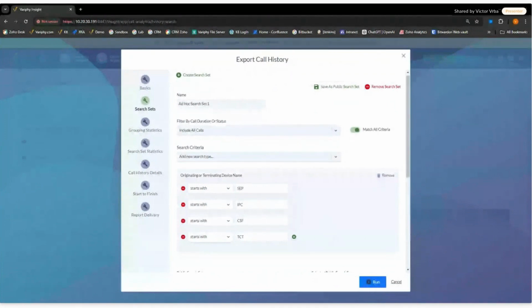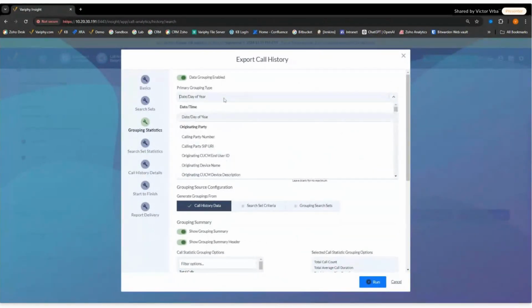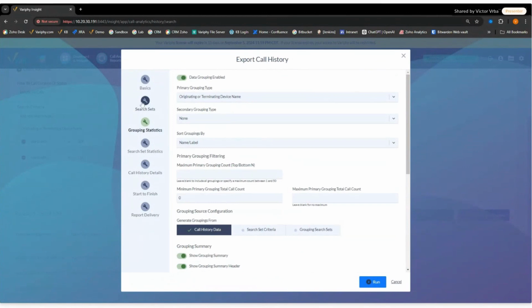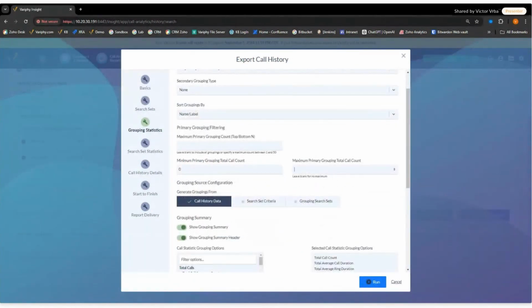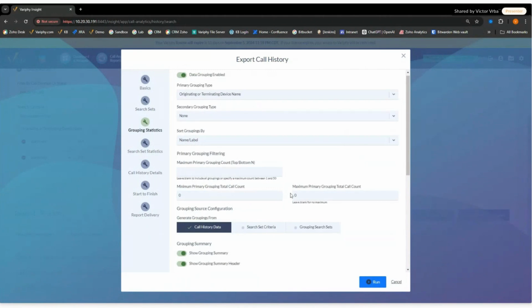But then what we're going to do is we're going to leverage call grouping. All right. So what we're going to do is turn this guy on, and we're going to group off our device names again. And we're going to do both the originating and terminating device name. The same thing we're searching off for, we're going to go ahead and group off of. But the key here is we're going to change this value. So this means that the maximum primary grouping count is going to be 0 calls. All right, and that's the key to this particular report, because essentially what we want to get is all of the calls or all of the phones that match this description but have 0 calls in my search.